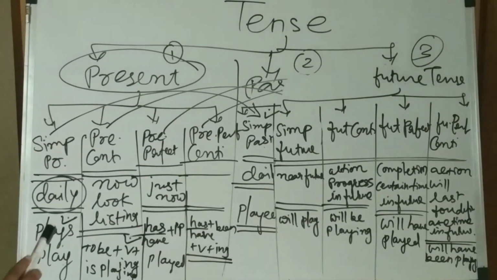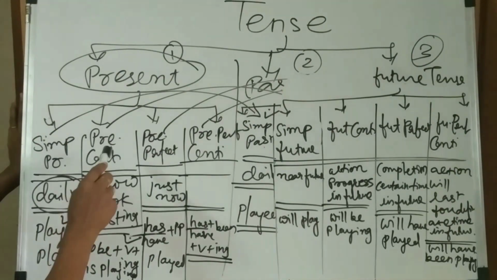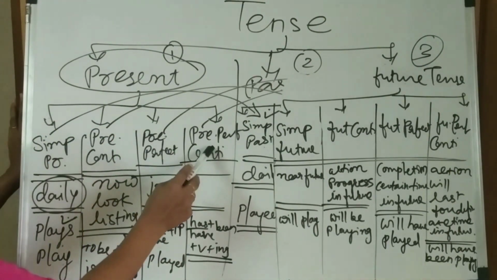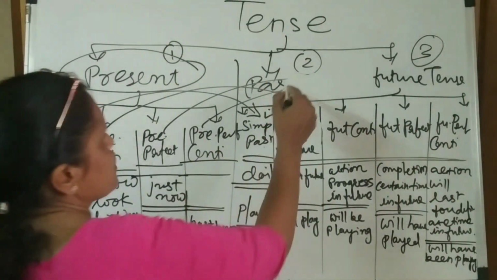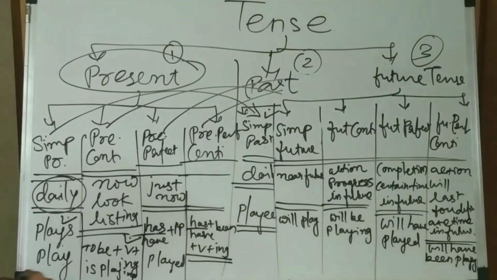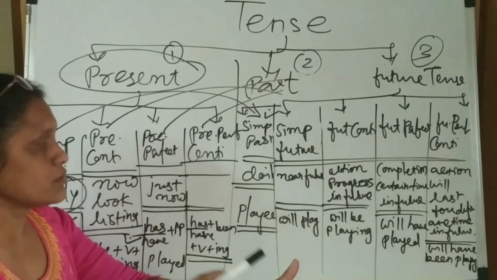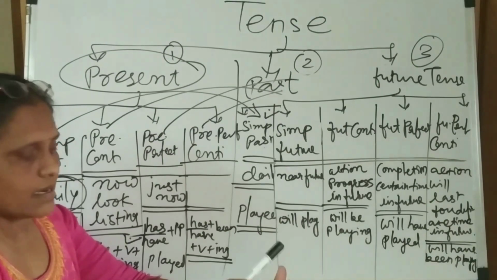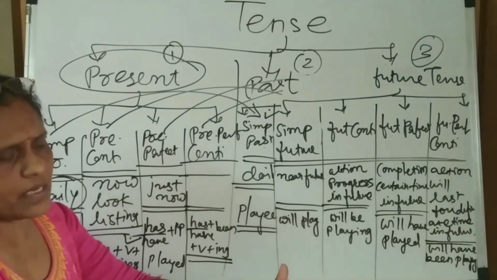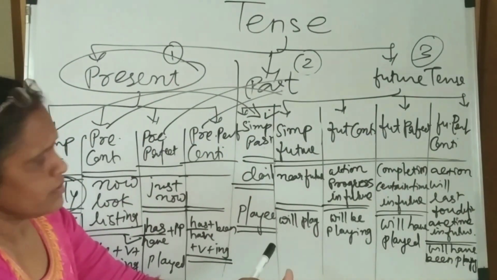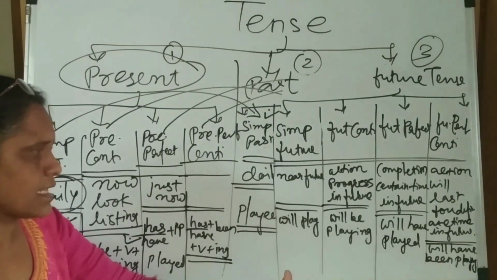Then the main tenses are present, past, and future. We discussed that first is present, which has 4 types. Second is past, which has 4 types. And third is future, which also has 4 types. And everyone knows, if you know the 12 tenses, then you can use them with the action, direct, indirect, active, passive. Each and every English speaker needs these 12 types of tense. The 3 main tenses are made up of the 12 tenses.